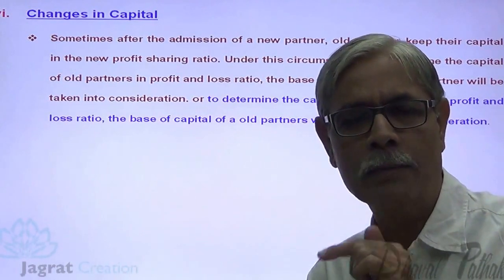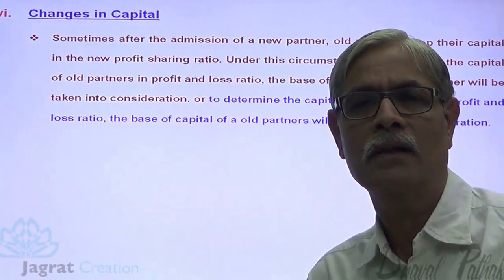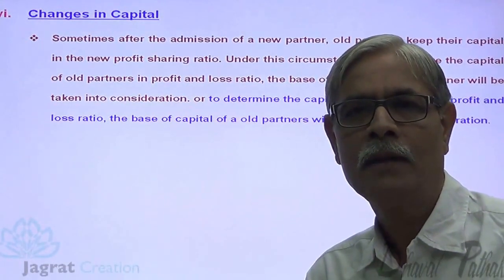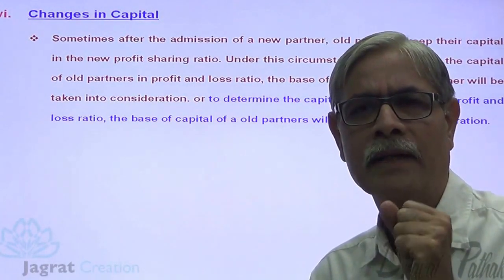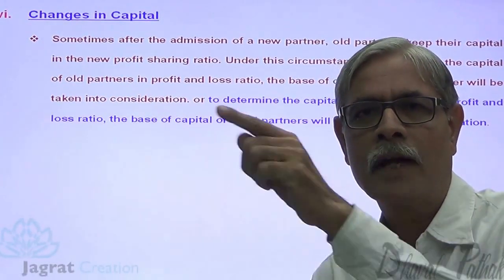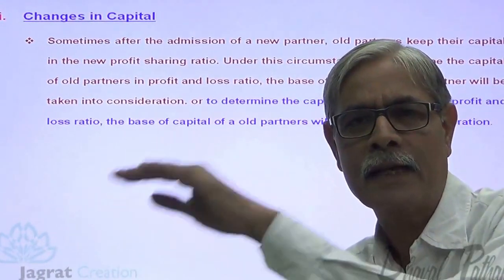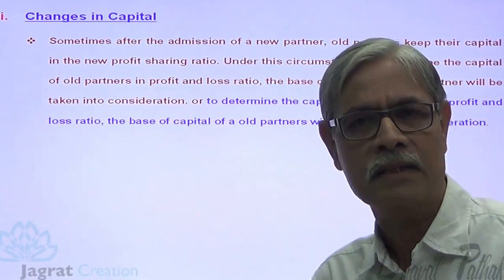And in light of that, how much capital is required to be brought by a new partner? That is another type of capital adjustment. So in the first type, the amount to be brought by the new partner is decided. On that basis, the capital required of old partners is determined.